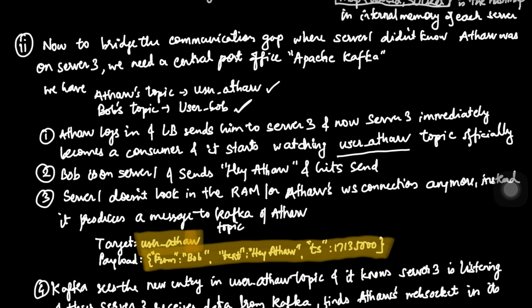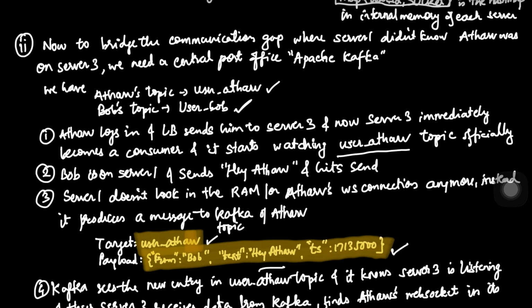So on paper, this looks perfect, I would say, because here if you see, the target was user Athar when Bob actually sent a message, and this was the thing which was published into the topic of user Athar, when Bob messaged something to Athar. So let's say the payload was, let's say, Bob from Bob.